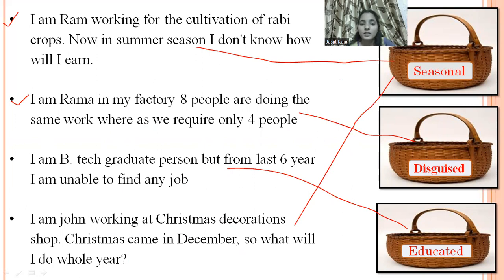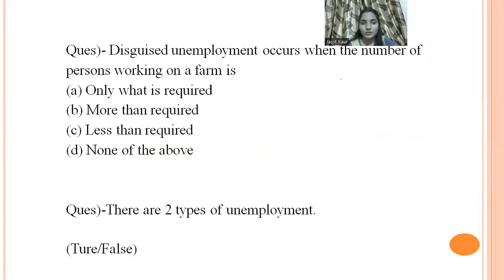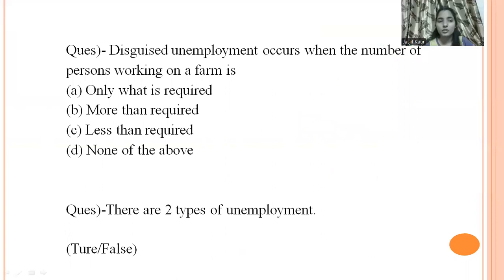Very good students, you have all understood the concept of different unemployments. Now moving forward, I have some questions to test your understanding. The first question: disguised unemployment occurs when the number of persons working on the farm is what is required, more than required, less than required, or none of the above? Yes, very good, it is more than required.